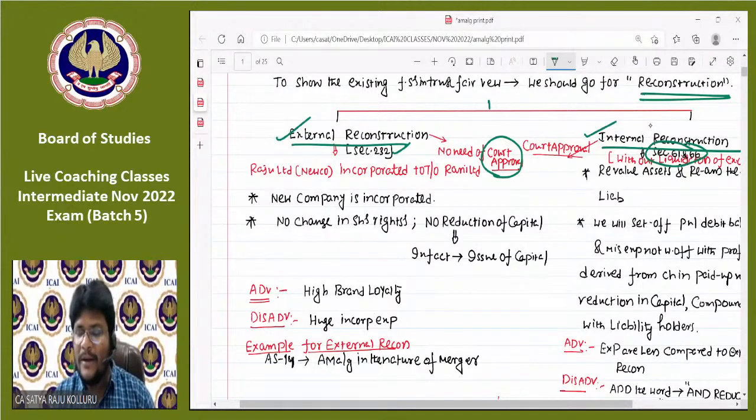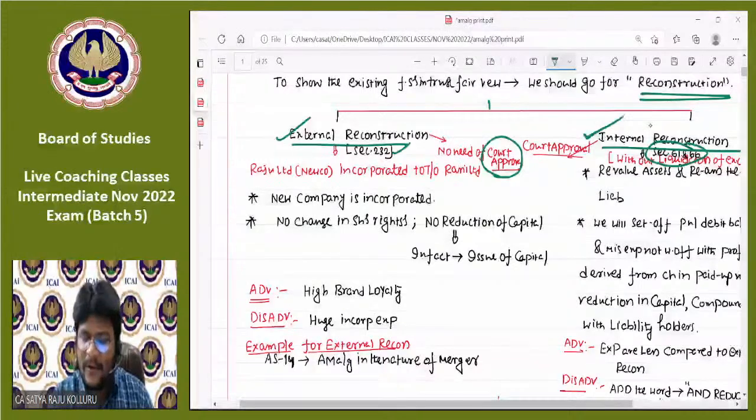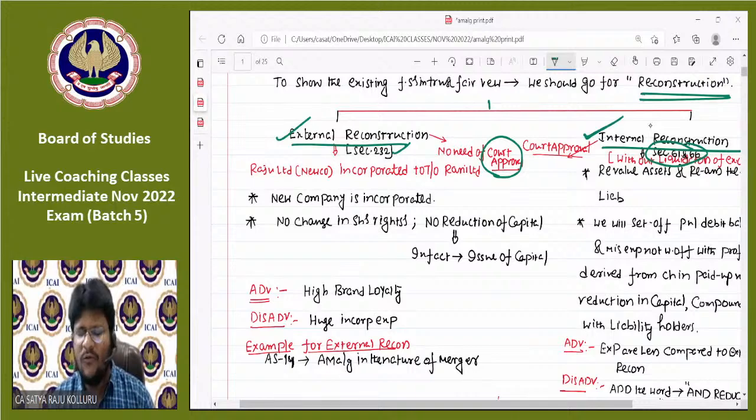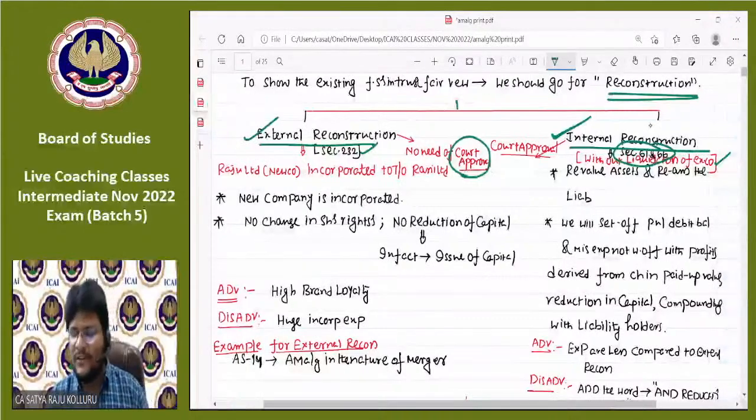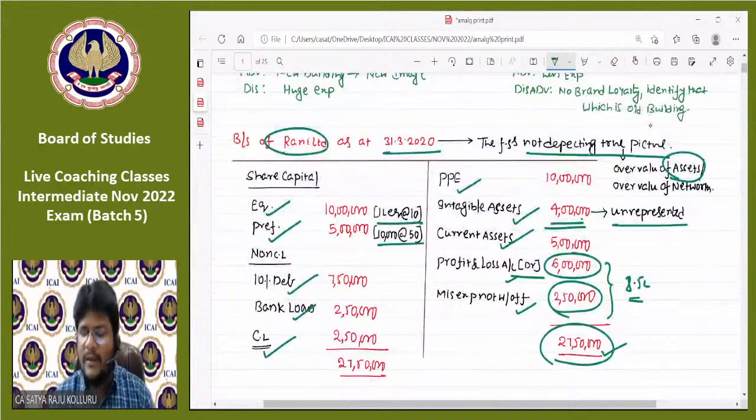I think it is better to discuss internal reconstruction before external reconstruction. So please give me some time to discuss external reconstruction later. First, let me take the concept of internal reconstruction. But guys, please remember, whatever concepts I am dealing with now are in very basic mode, just to be understood. All the technicalities and accounting issues we are going to discuss at a later point of time. In internal reconstruction, the base concept is that we are not liquidating the existing company, we just continue with the same company, Rani Limited.